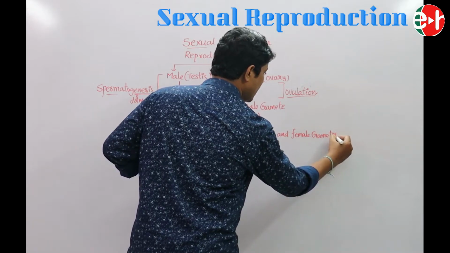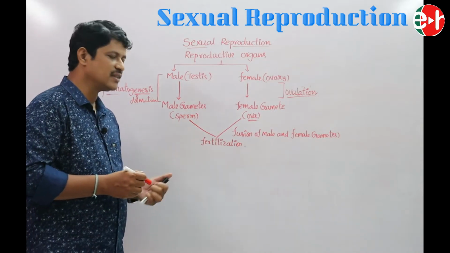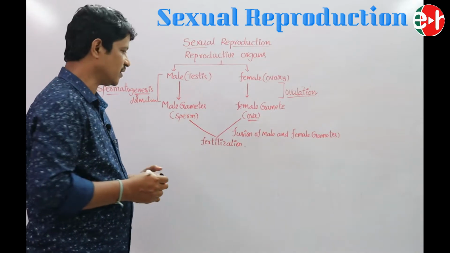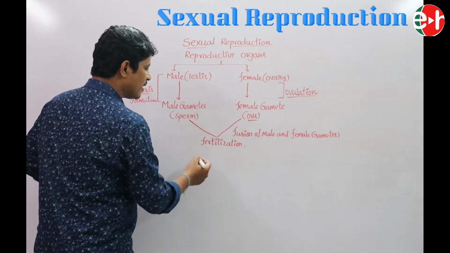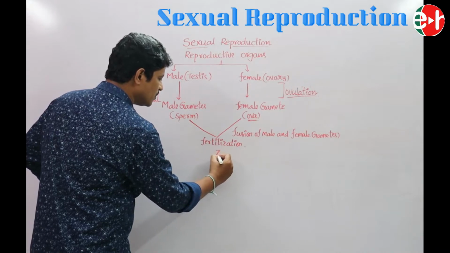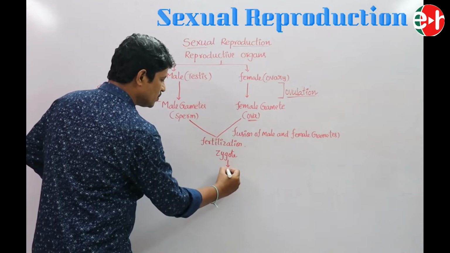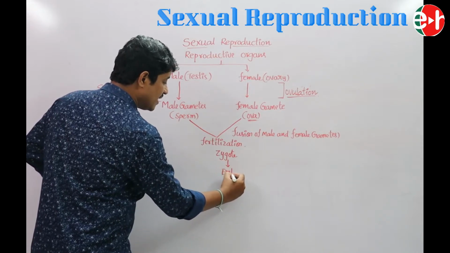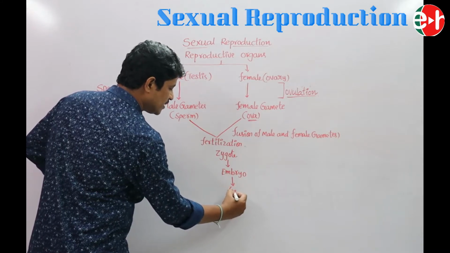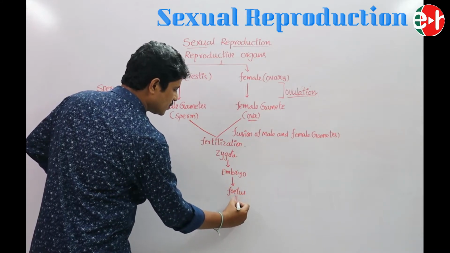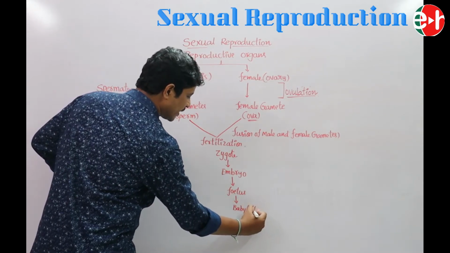After the fertilization process, the sperm and the ova fuse to form a zygote. The zygote will develop into an embryo, the embryo will develop into a fetus, and the fetus into the baby or the offspring.